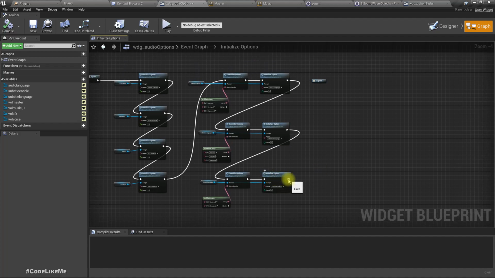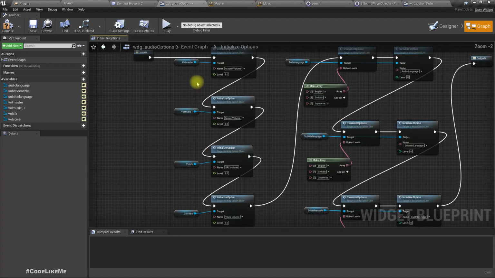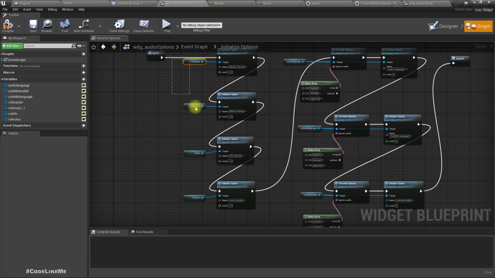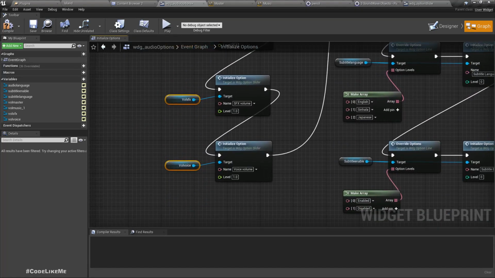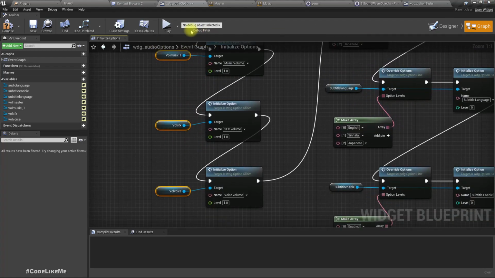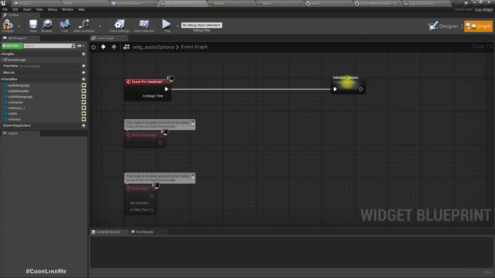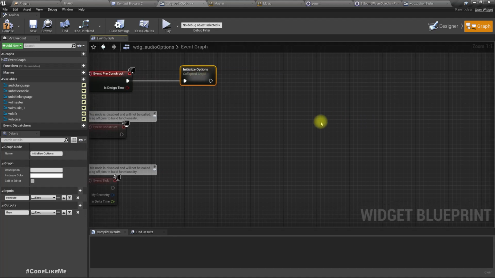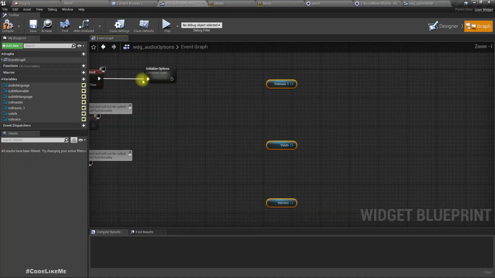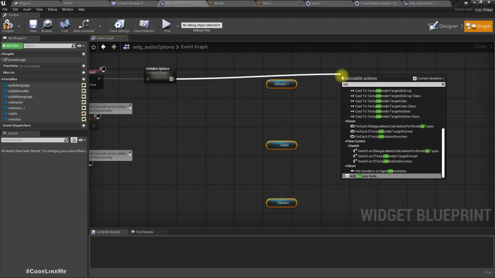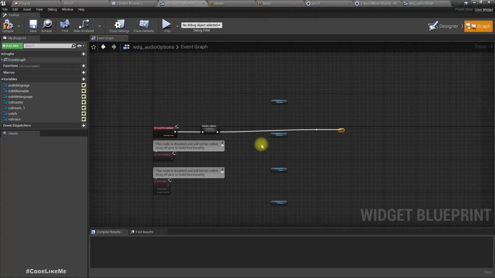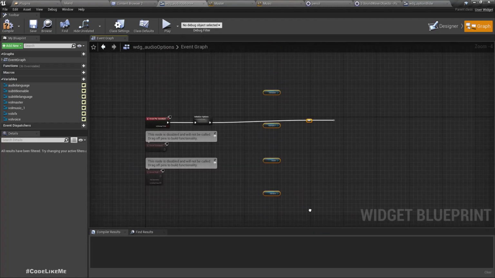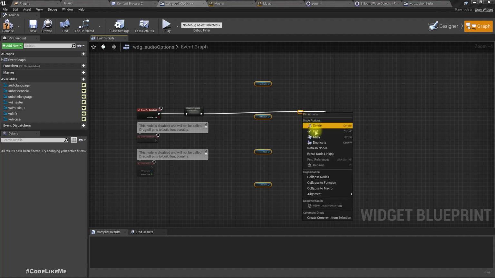Right, let me add output here, and I need references for all of these volume sliders: volume, music, master, SFX, and voice. Copy, go back, paste, and again add a reroute node, another reroute node, select this and collapse.